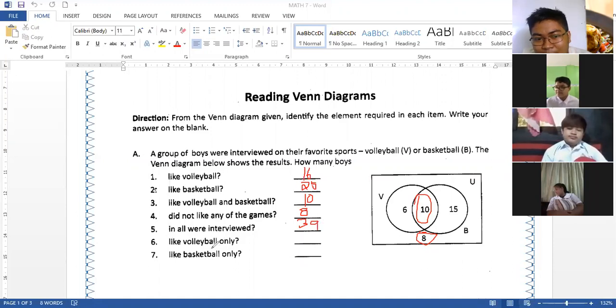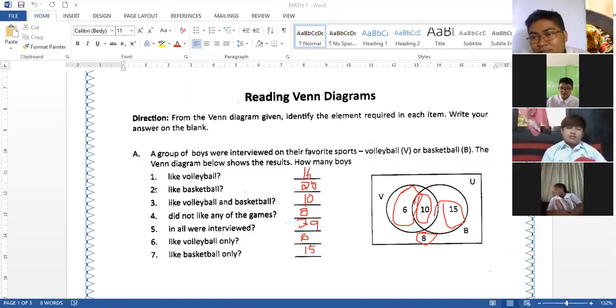How about volleyball only? So yung volleyball, ito lang, di ba? Itong part lang na to. That is 6. How about basketball only? This is the basketball. We have 15. So any more questions?